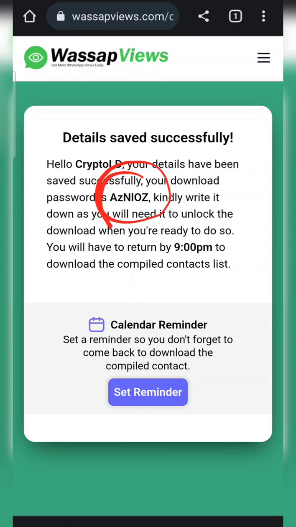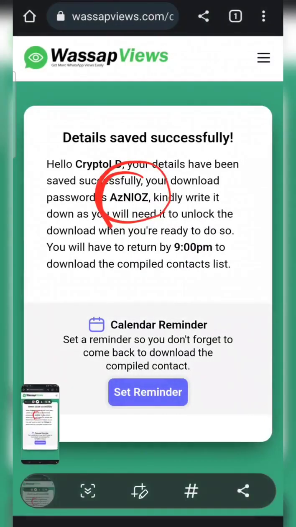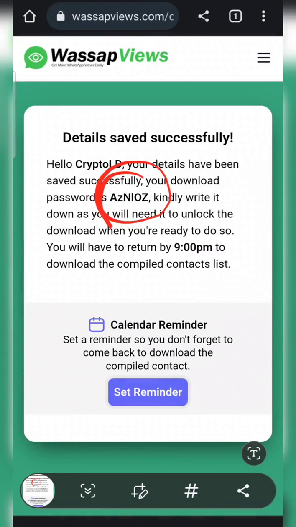They'll ask you for the code. So I'm just going to screenshot this right now, so that no matter what happens, I won't be stranded.